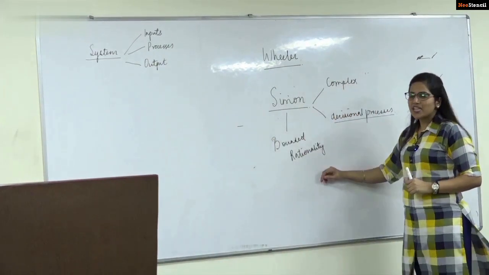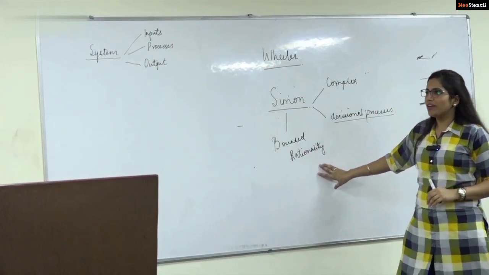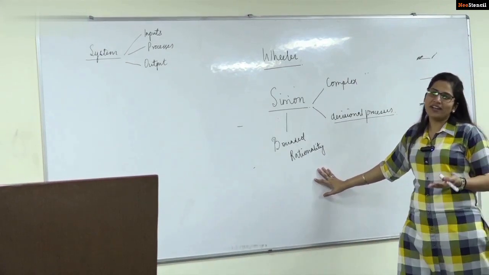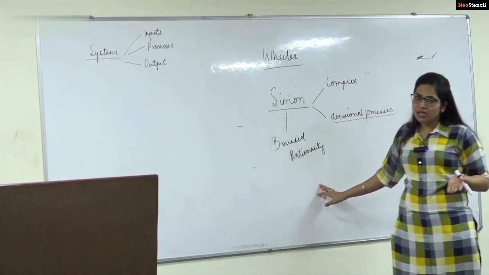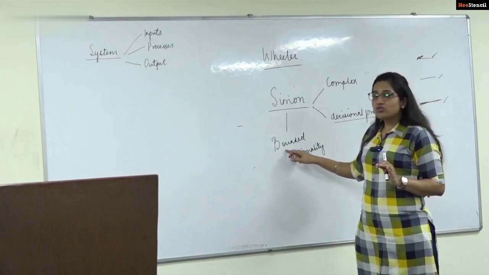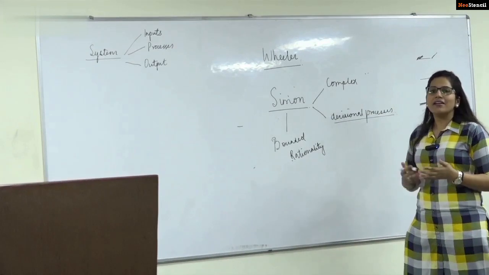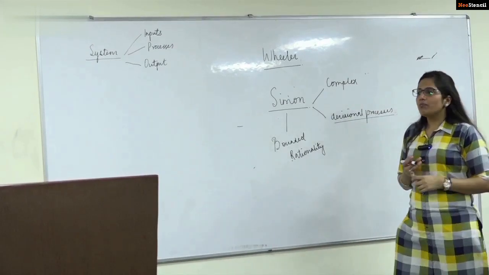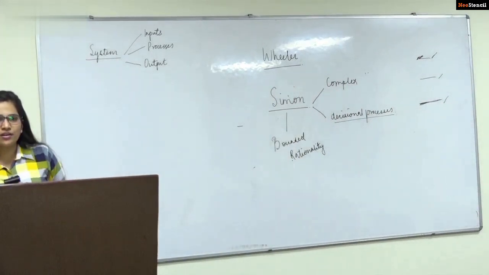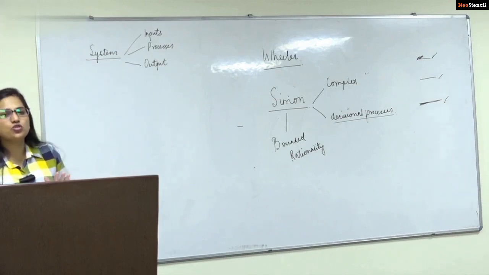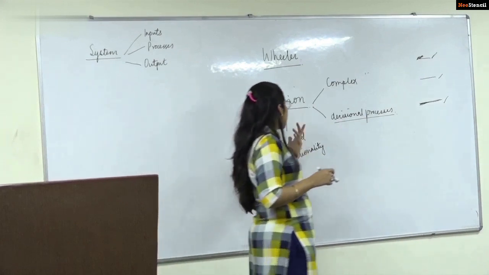Another concept that Simon has provided is that there is bounded rationality in organizations. Why bounded rationality? What he basically wants to say here is that managers do not make perfect decisions. They are humans. There is rationality, but that rationality is bounded. They do not make perfect decisions because there are a number of constraining factors. These constraining factors can range from technological constraints, fear, and human motives, to individual goals not being aligned with the organizational goals, or maybe their personal situations.